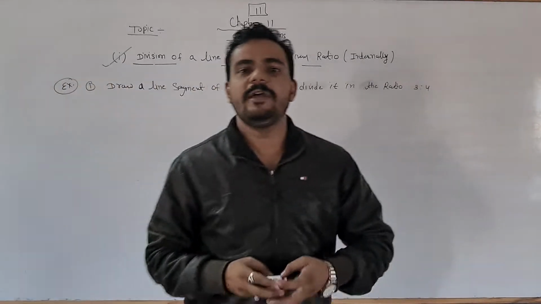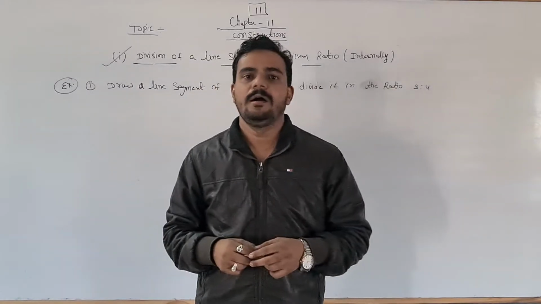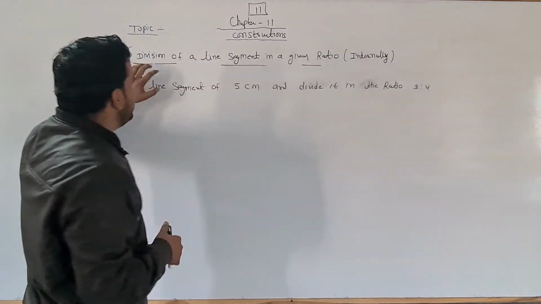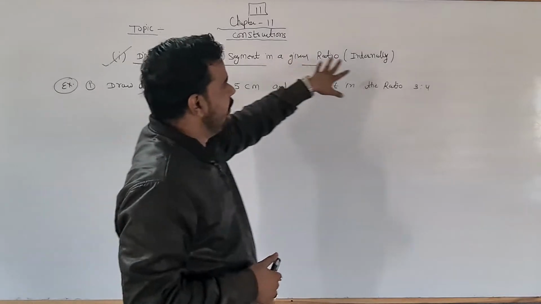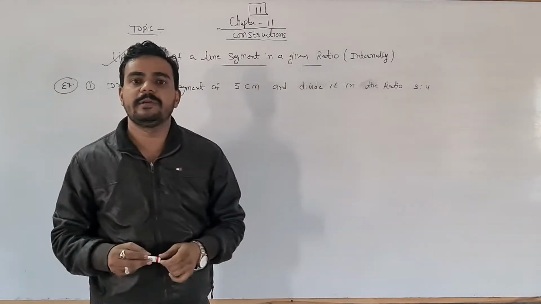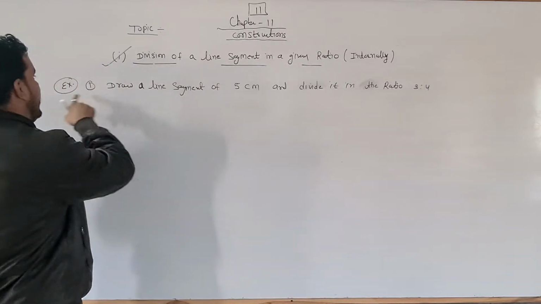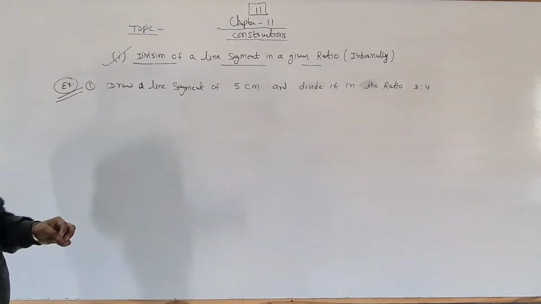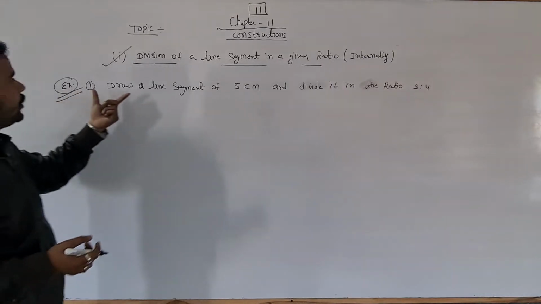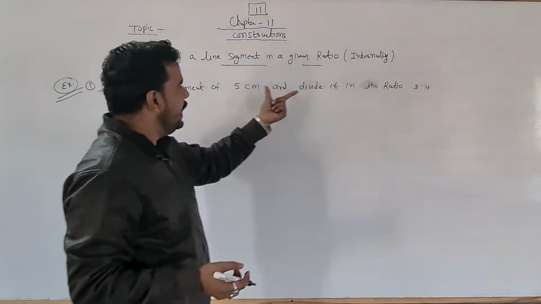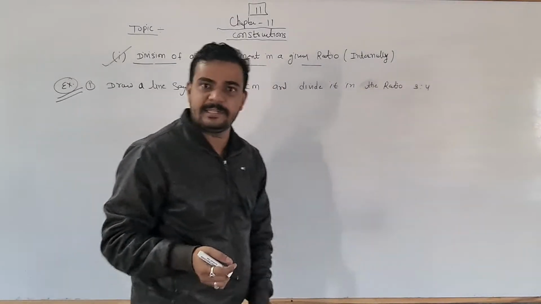Okay students, so now we are going to start our first topic, the division of a line segment in a given ratio. एक लाइन सेगमेंट को गिवन रेशियो में डिवीजन करना है. Okay. So first of all, this is the example. I have to explain with the example. Draw a line segment 5 cm and divide it in the ratio 3:4.